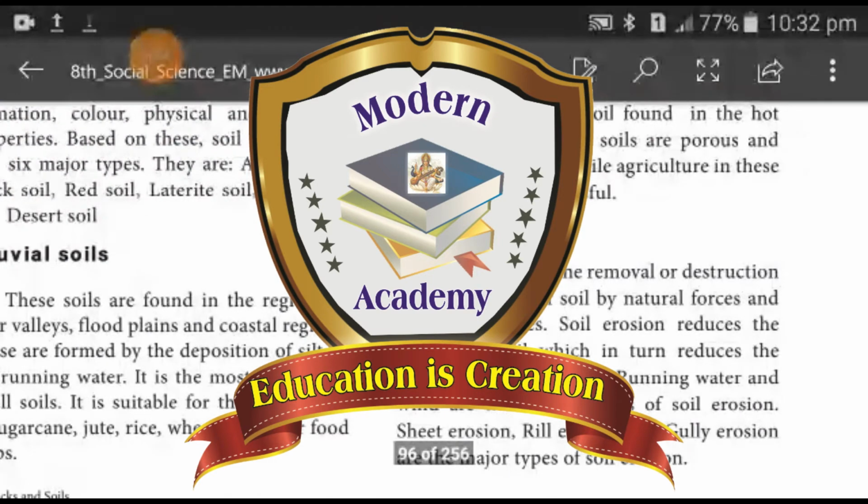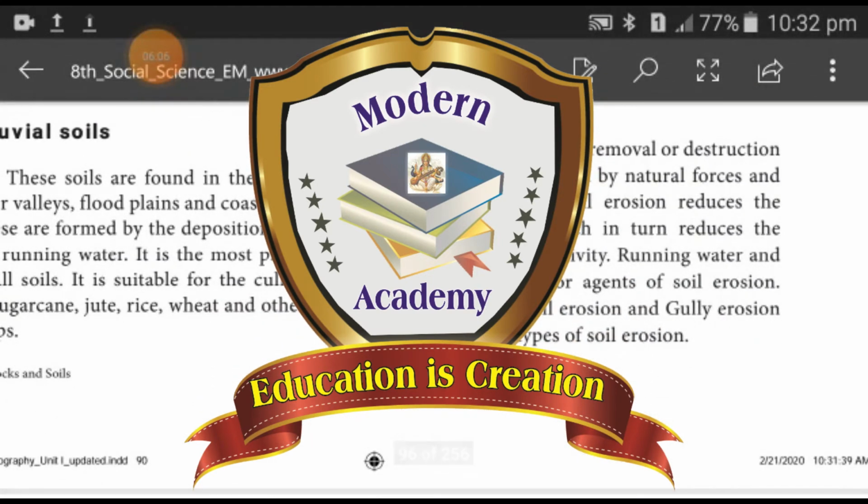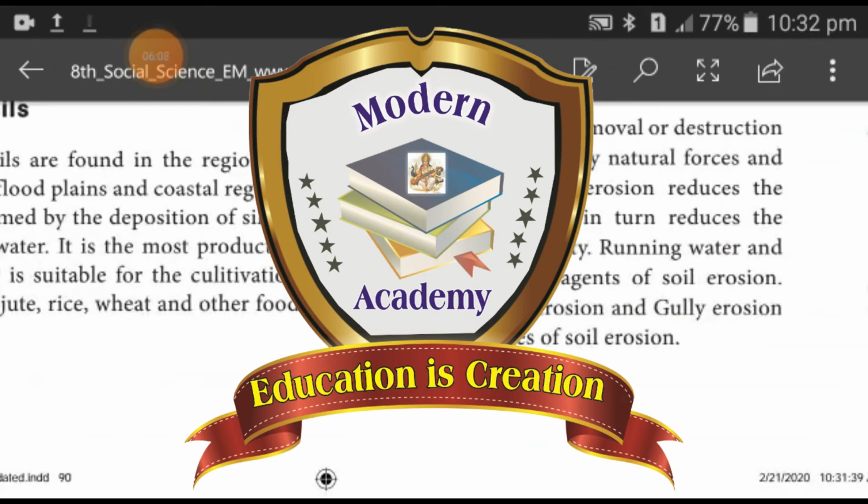Soil erosion. Soil erosion is the removal or destruction of the top layer of soil by natural forces and human activities. Soil erosion reduces the fertility of soil, which in turn reduces the agricultural productivity. Running water and wind are the major agents of soil erosion. Sheet erosion, rill erosion and gully erosion are the major types of soil erosion.